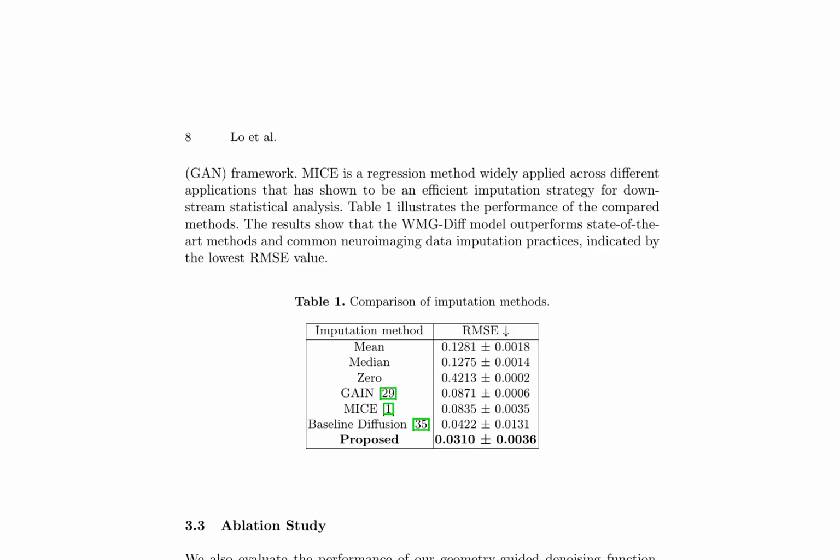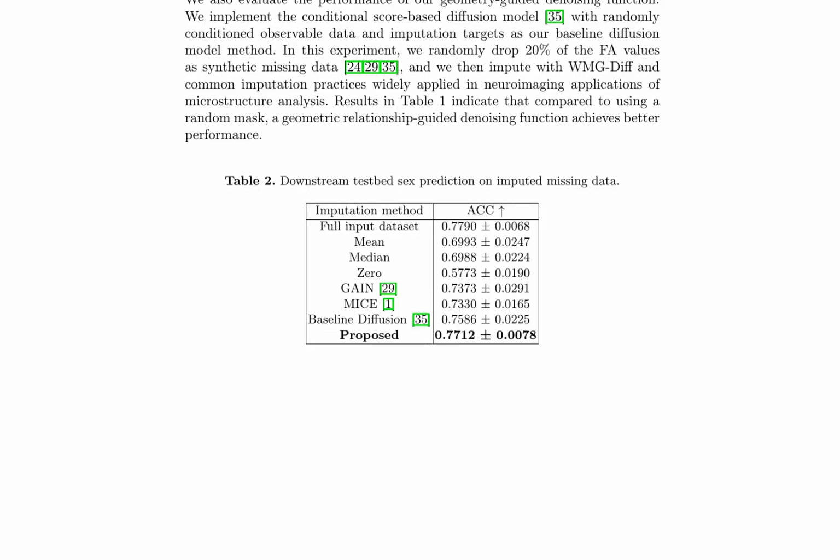The model's performance is evaluated on an NVIDIA RTX A5000 using PyTorch version 1.13, and the results are quantified using RMSE and ACC metrics. The study contributes to the field by providing a novel approach for imputation in neuroimaging analysis, particularly in sex prediction tasks.